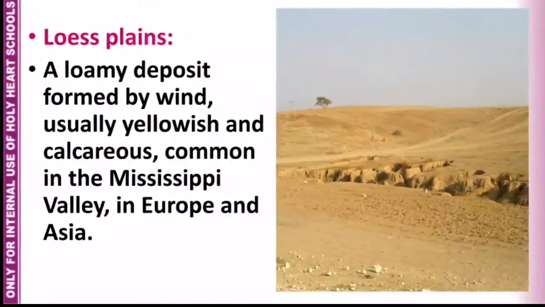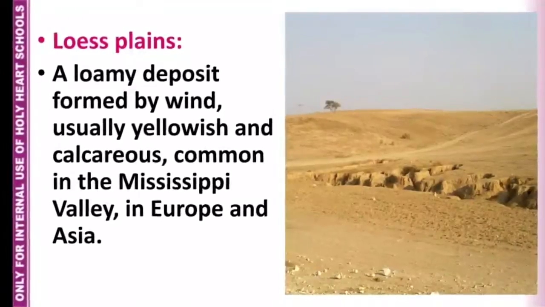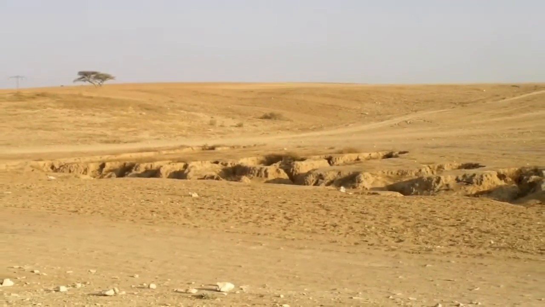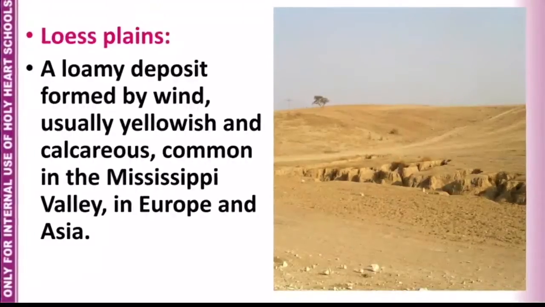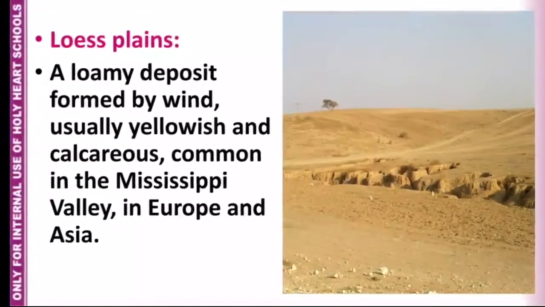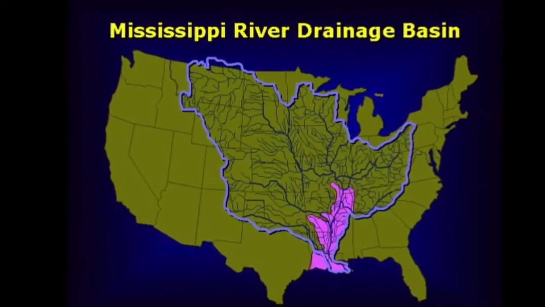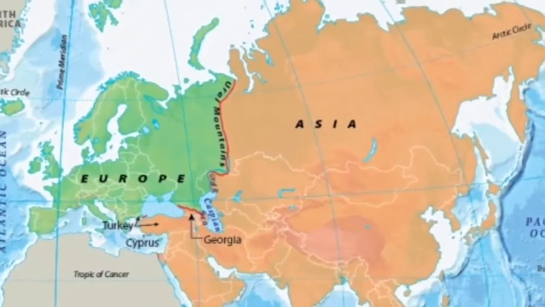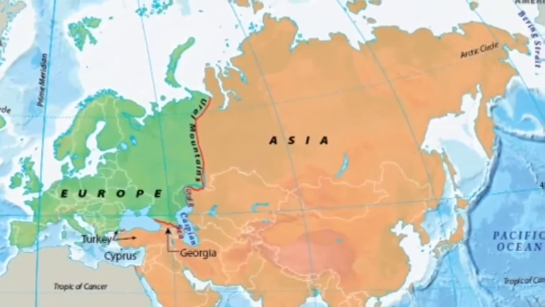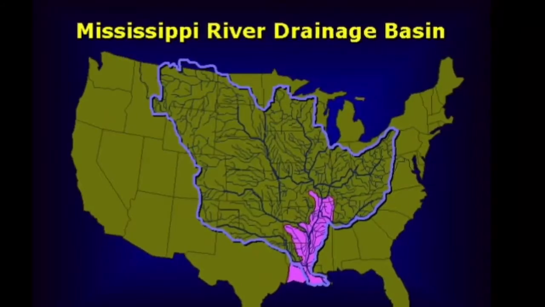Loess plain. Loess is actually the sand particles which are deposited by the wind. A loamy deposit formed by wind, usually yellowish and calcareous, common in the Mississippi Valley and in Europe and Asia. Let me tell you that the Mississippi is the longest river of the USA.